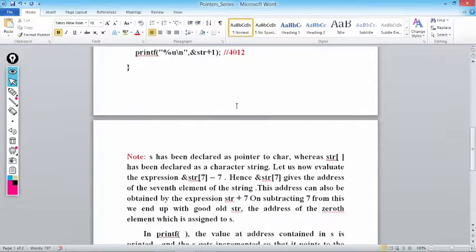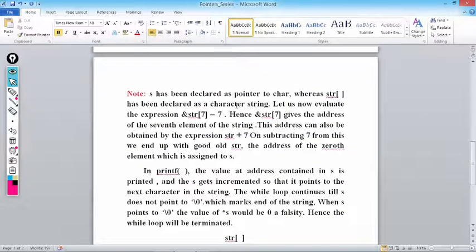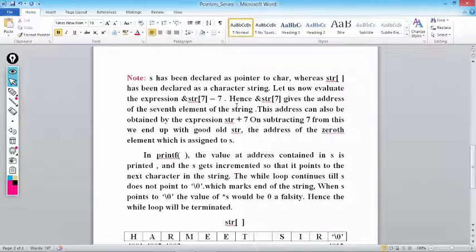Now let's see some notes. Same thing I have written here. Note: s has been declared as a pointer to a character, no doubt, whereas str has been declared as a character string. Let us now evaluate the expression *(&str[7]) minus 7. Hence &str[7] gives the address of the 7th element of the string, in this case t. The address can also be obtained by the expression str plus 7, one and the same thing.